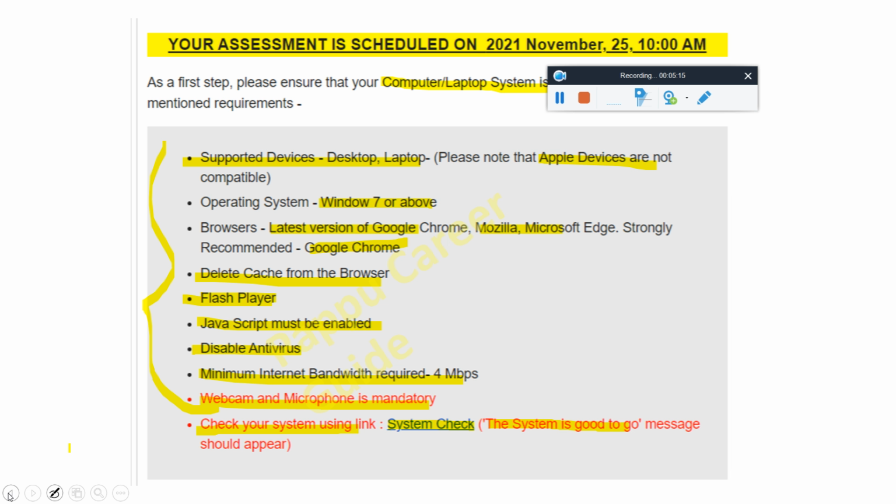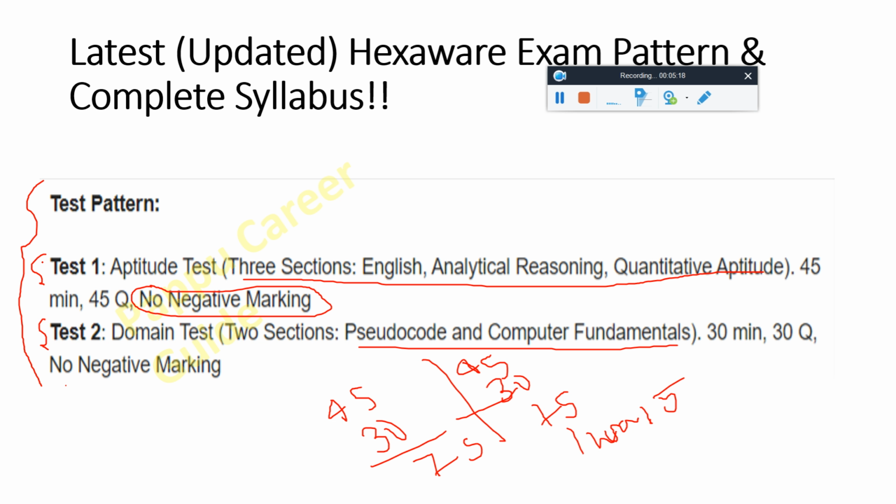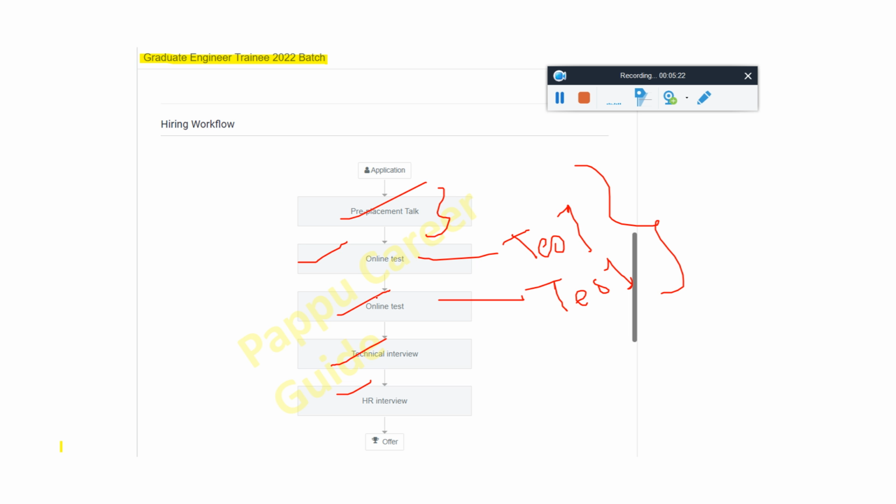Okay, you can see this, I already discussed it. There are two tests, test 1 and test 2. That's why they wrote over there online test 1 and online test 2. Okay, after that the technical round and HR interview.